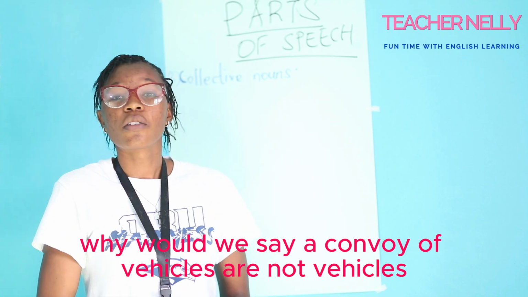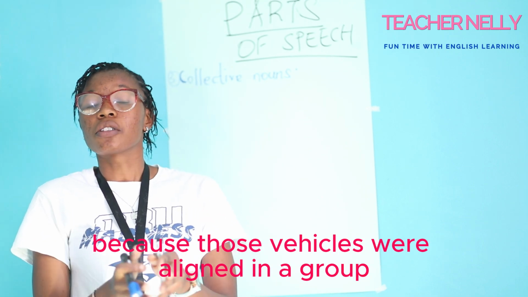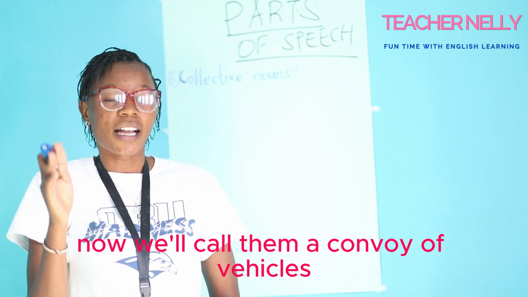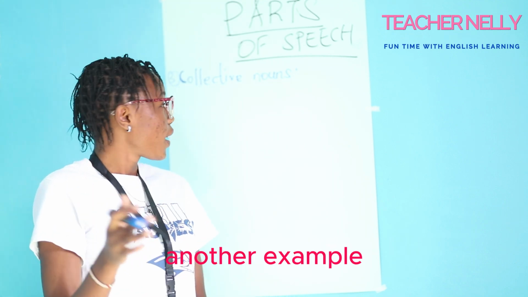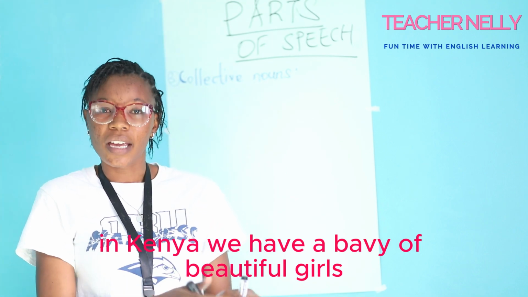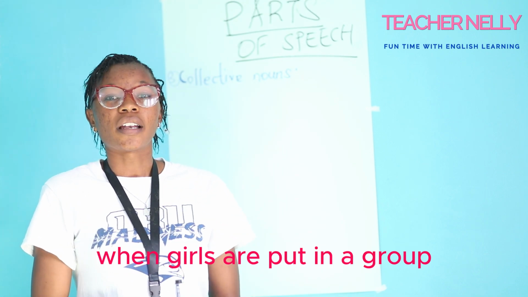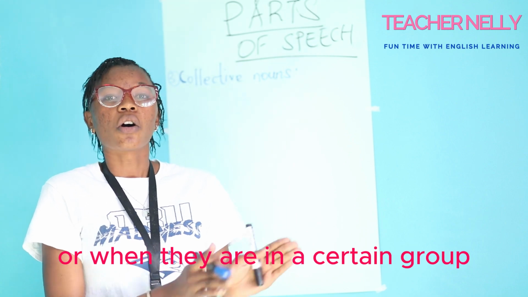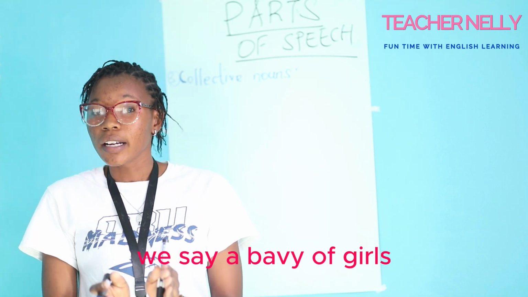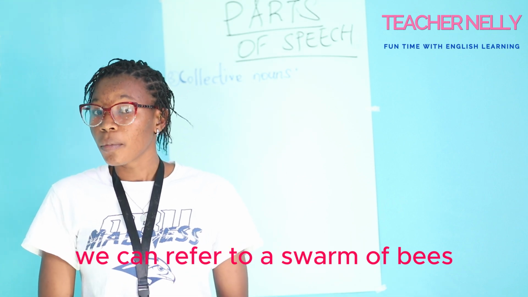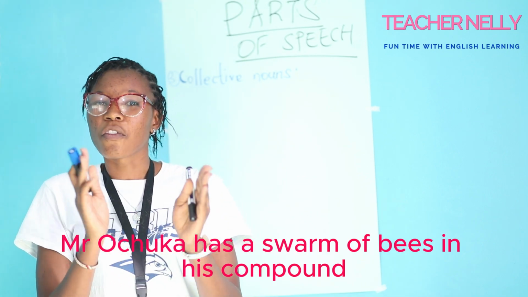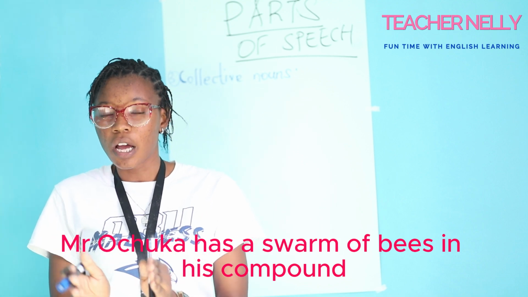Why do we say a convoy of vehicles and not vehicles? Because those vehicles were aligned in a group. Now we'll call them a convoy of vehicles. Another example, in Kenya, we have a bevy of beautiful girls. When girls are put in a group, we say a bevy of girls. We can refer to a swarm of bees. Mr. Ochuka has a swarm of bees in his compound.